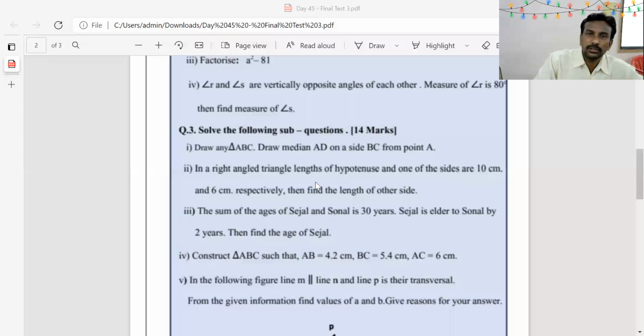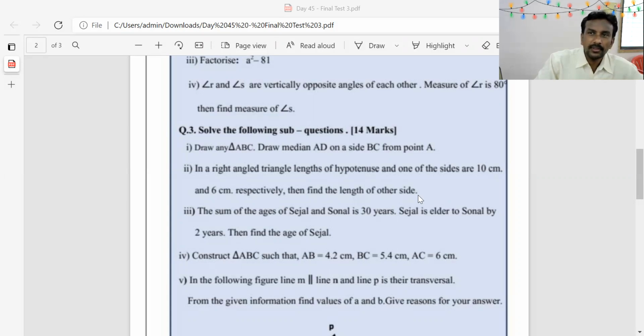By using Pythagoras theorem, hypotenuse square equals one side square plus other side square. 10 square is 100, 6 square is 36. Then 100 minus 36 is 64 and square root of 64 is 8. Therefore, length of the other side is 8 cm.